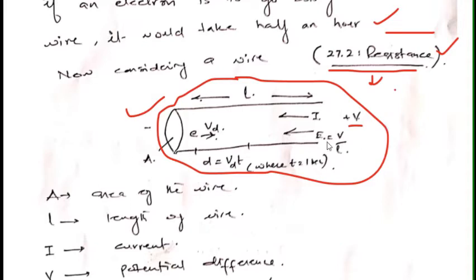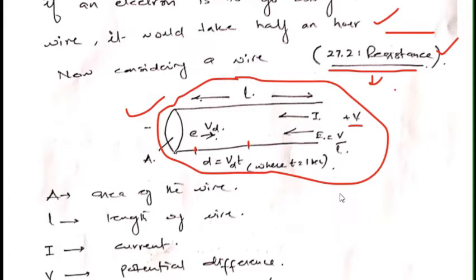We know that E is equal to V over L, so we know how to calculate E. Also, if I consider this small section over here, and I say that d is equal to vd t, so the distance that the electron will travel from this point to this point is d equals vd t.